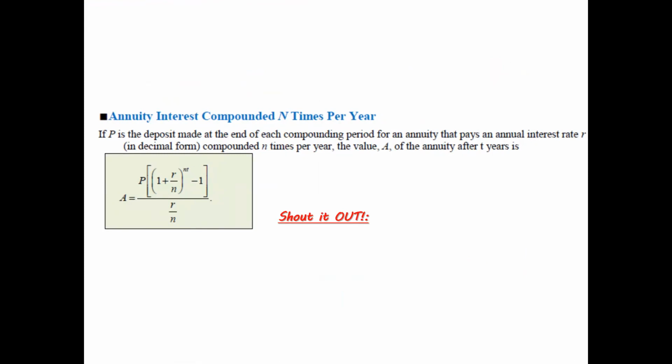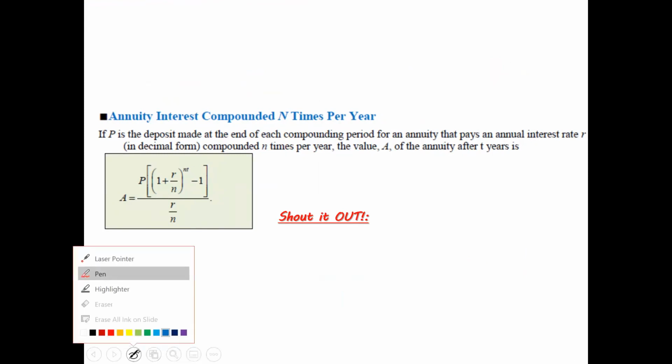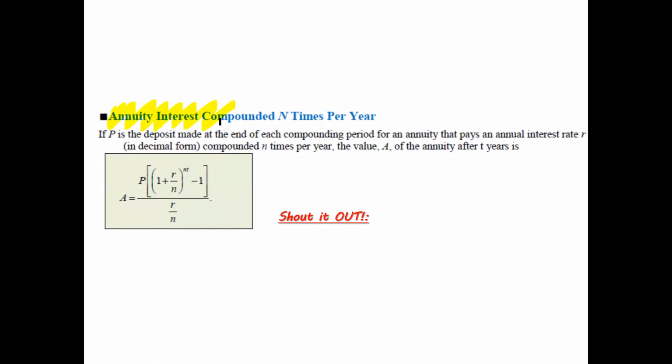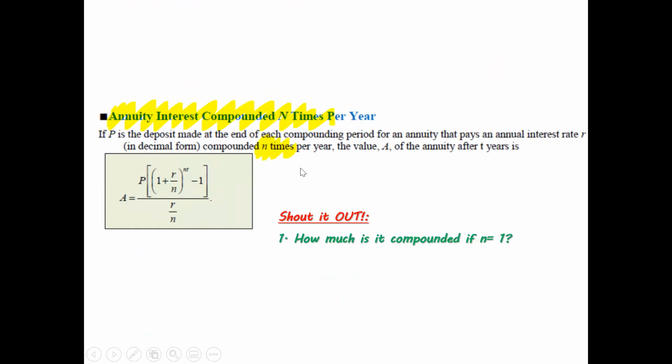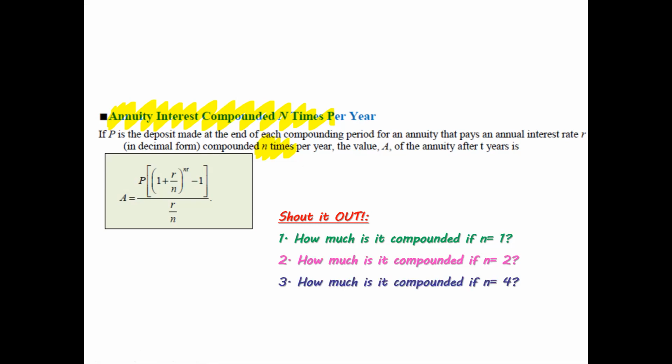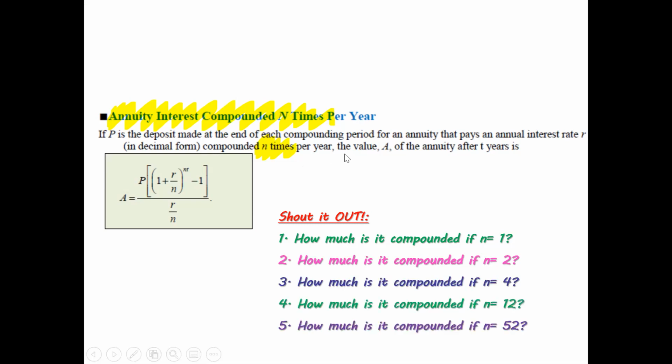Now, on the other hand, sometimes there's another formula to go over. This one, annuity interest that compounds n times per year. So with this one, it's going to be even more lucrative because if they give you the interest several times per year, and that's where the n times comes from, then you're going to make so much more money. Okay. So how much is it if it's compounded one time or n equals 1? It's annual. If n is 2, it's semi-annual, quarterly, monthly, and weekly. Oh, and then daily is the last one.